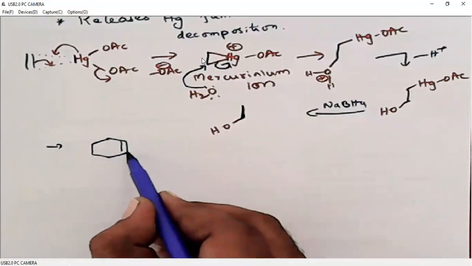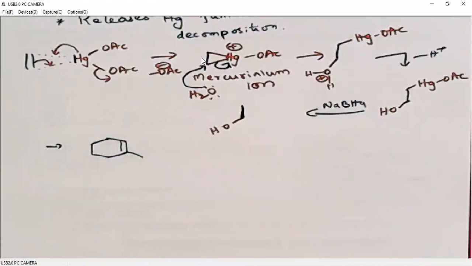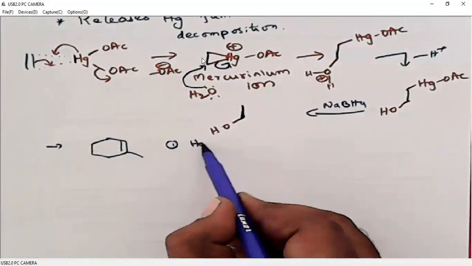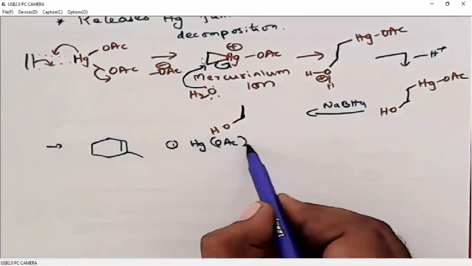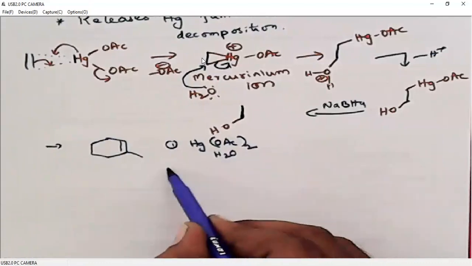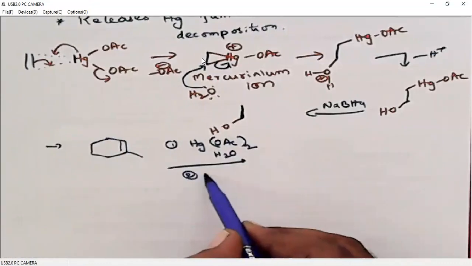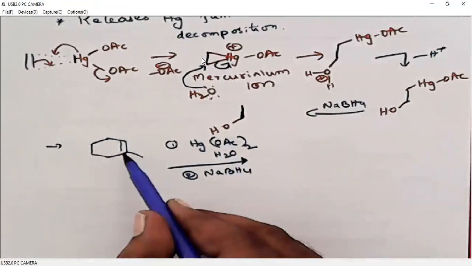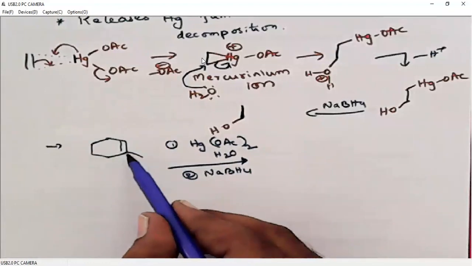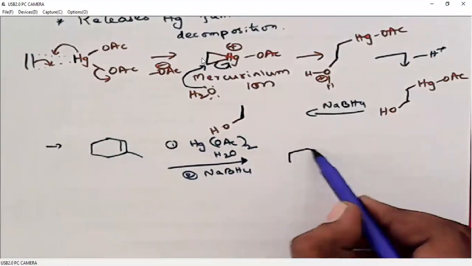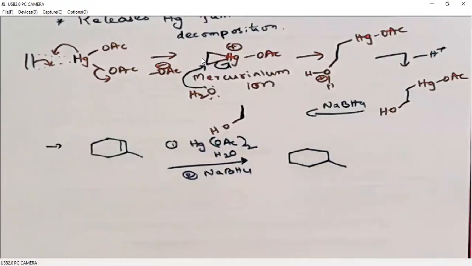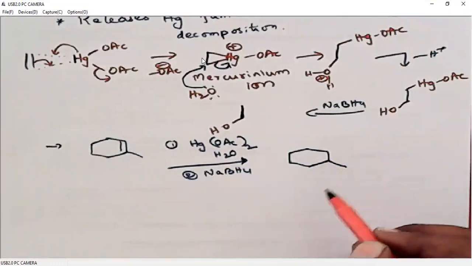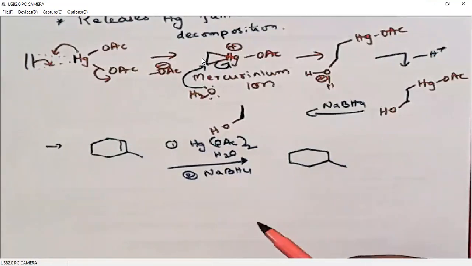When we use unsymmetrical alkene for oxymercuration, demercuration, then we can easily say whether it follows Markovnikov's rule or anti-Markovnikov's rule. So in this alkene, one side it is disubstituted, other side it is monosubstituted. So when we use unsymmetrical alkenes, we can easily predict whether it gives a product according to Markovnikov's rule or anti-Markovnikov's rule.